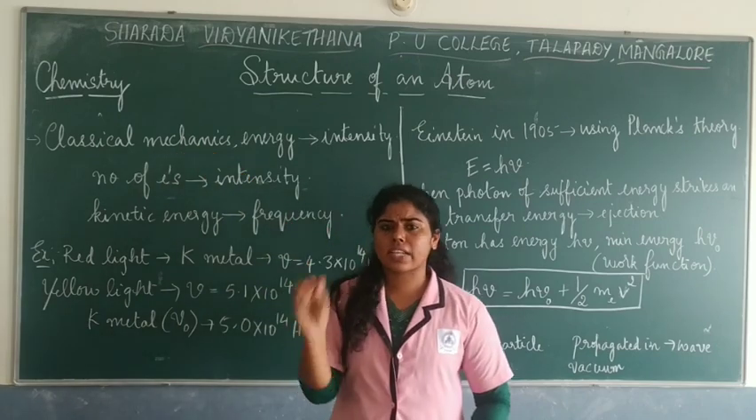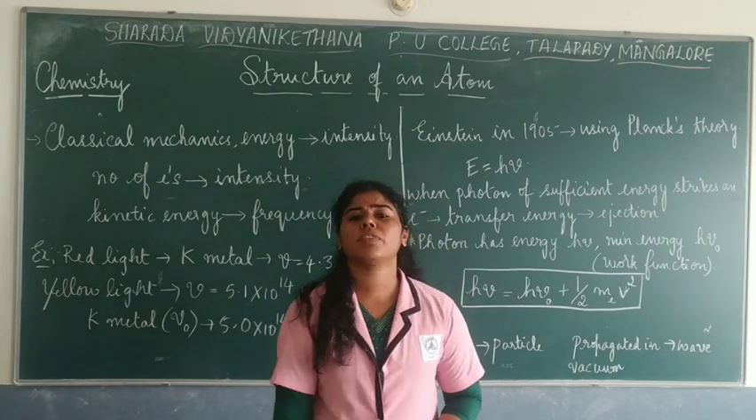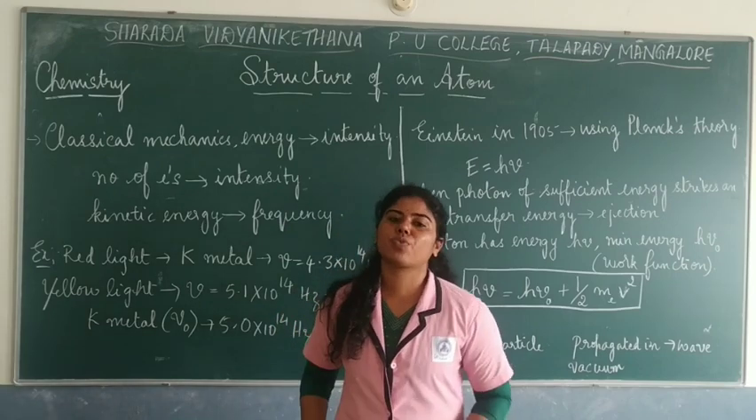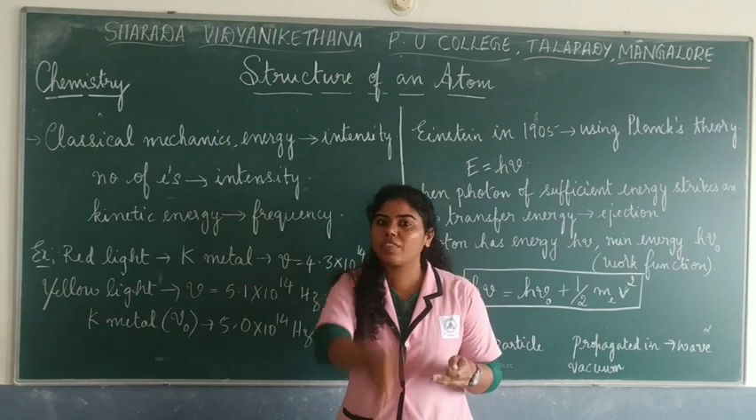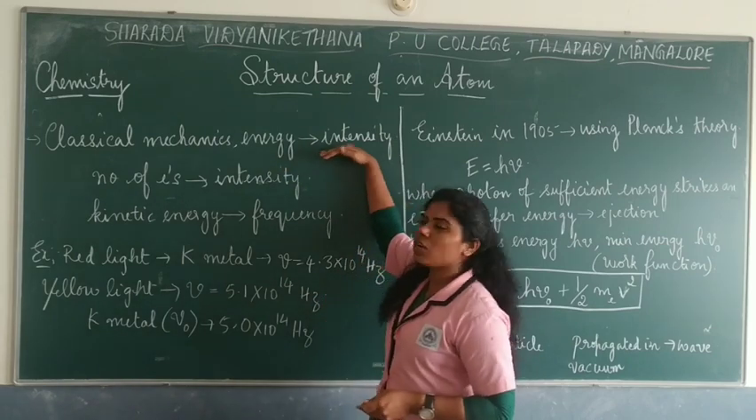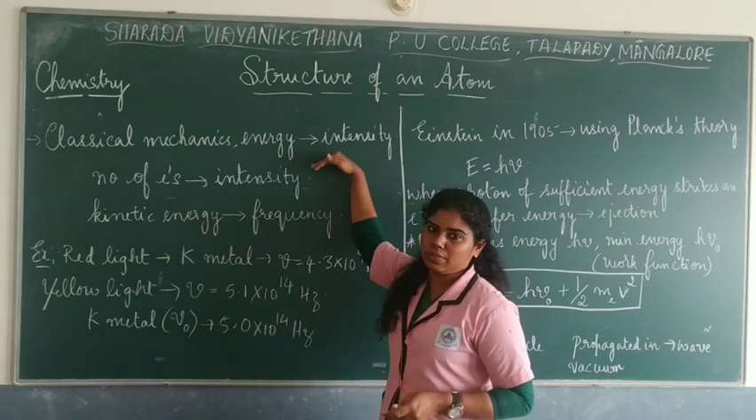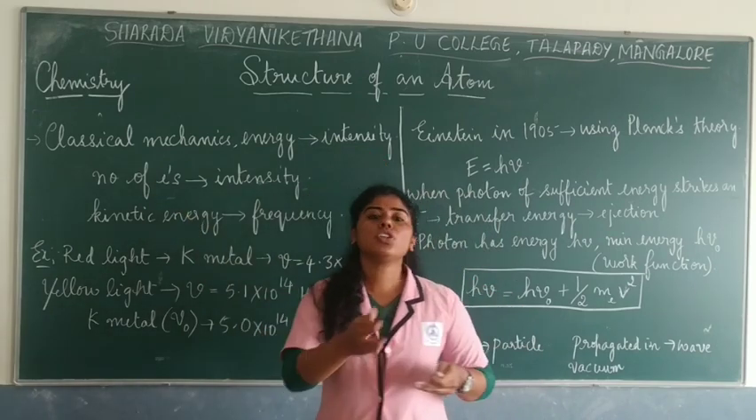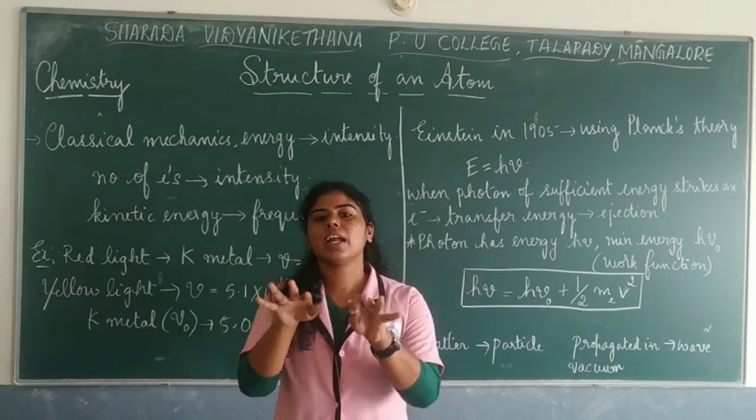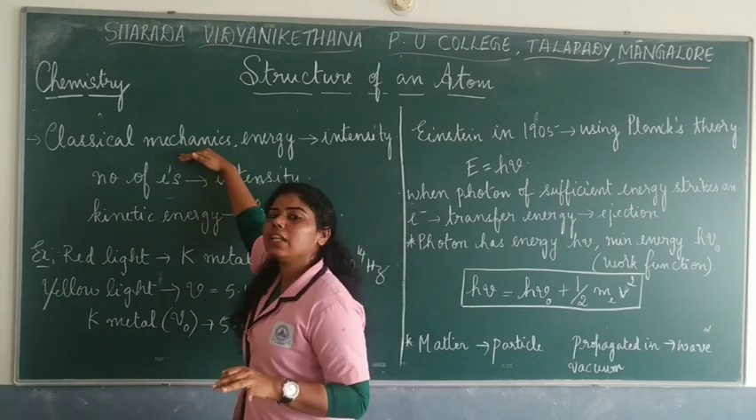But according to classical mechanics, the kinetic energy, the speed of the particles, must depend on the intensity of the radiation, or the intensity of the light. So the brighter the light, the more should be the kinetic energy of the particles. It was said like that in classical mechanics.